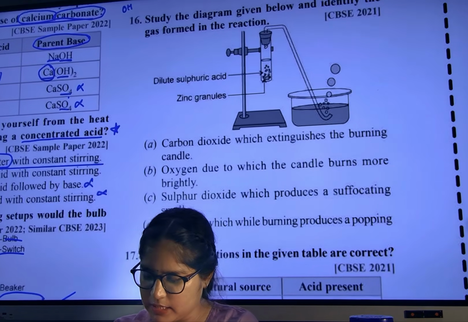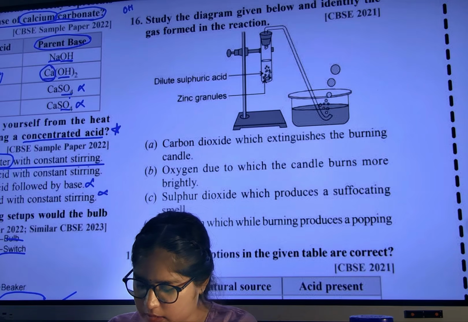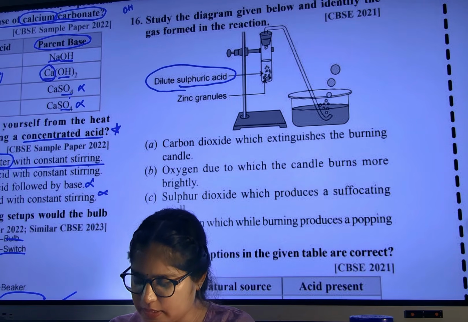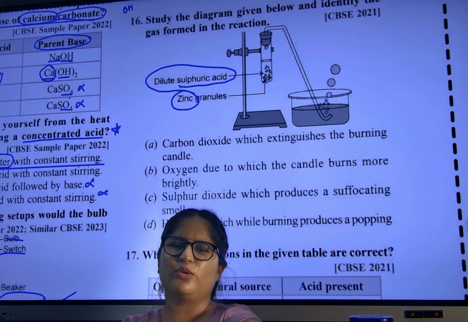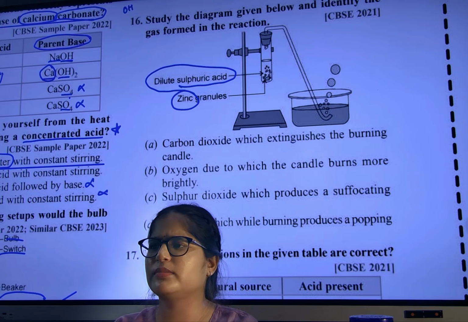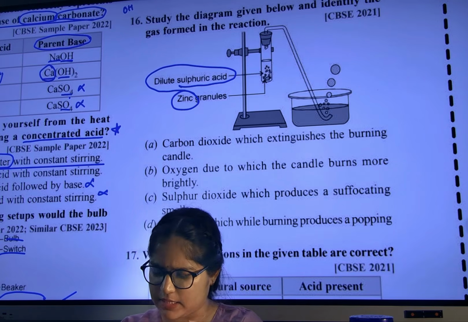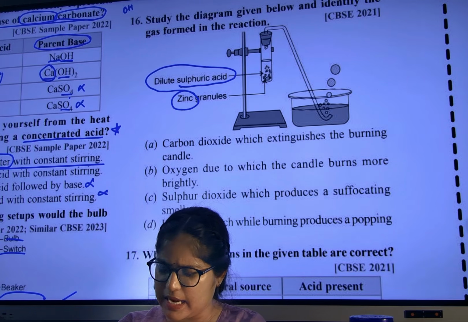Next, question number 16. Study the diagram. Dilute sulfuric acid with zinc. Tell me fast. Just now I have told you. Zinc with acid, which gas? Hydrogen gas. See the option. They are asking gas only now.